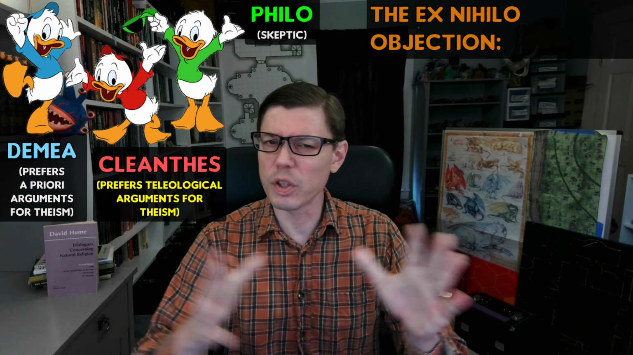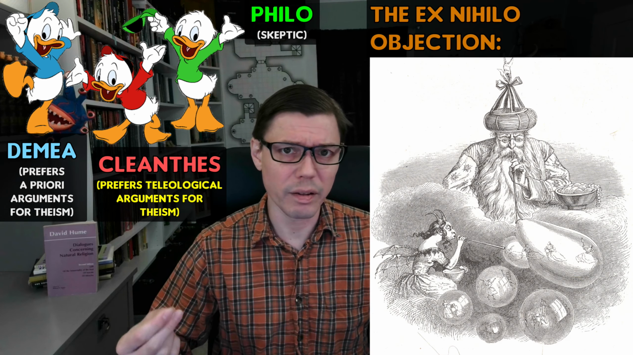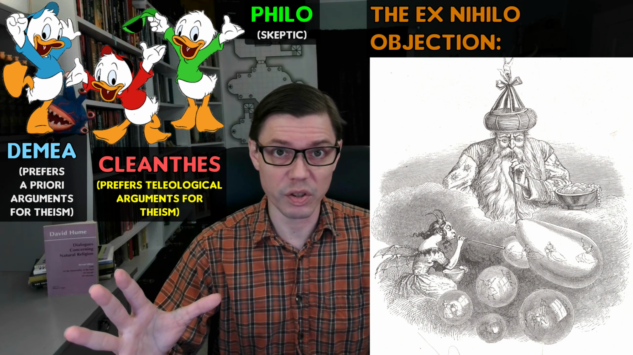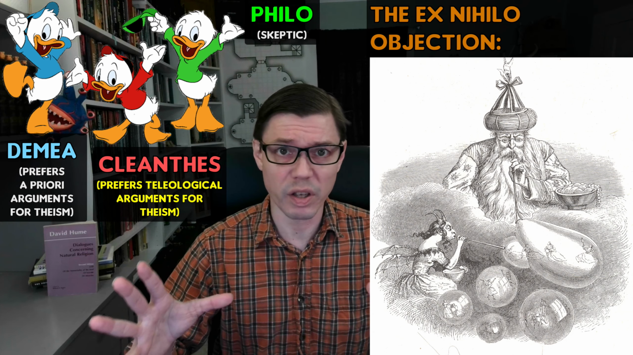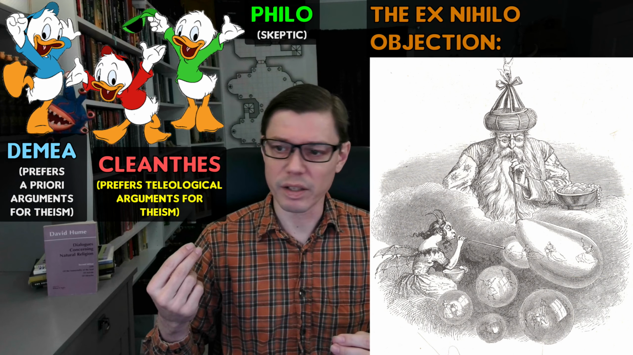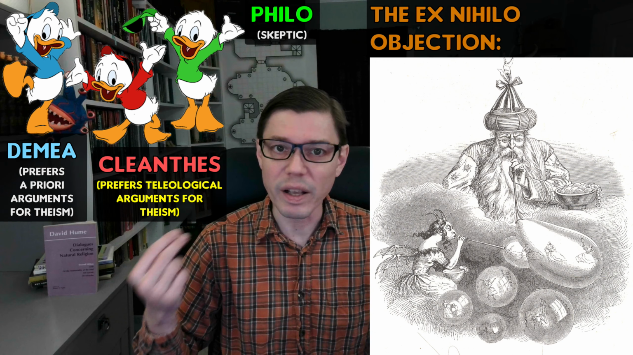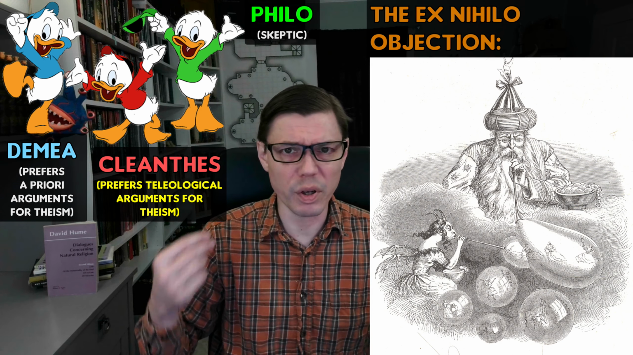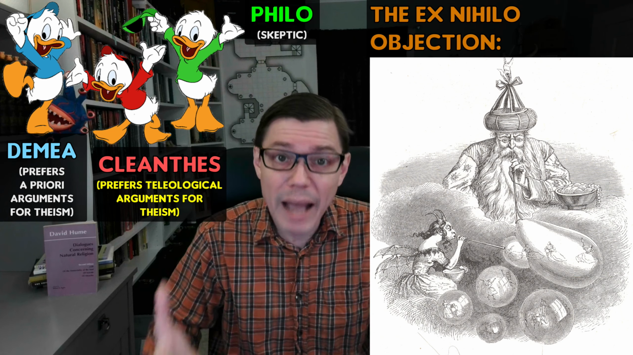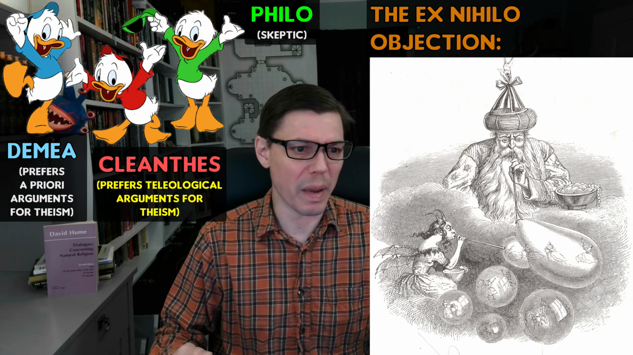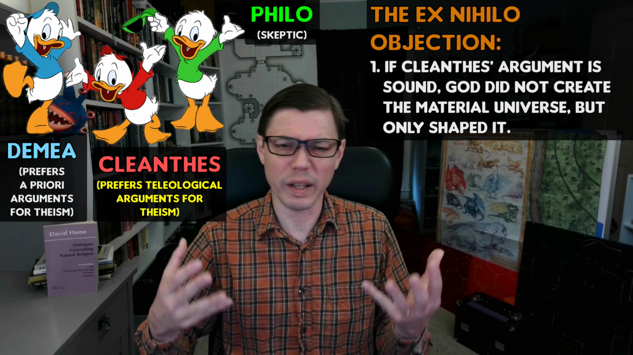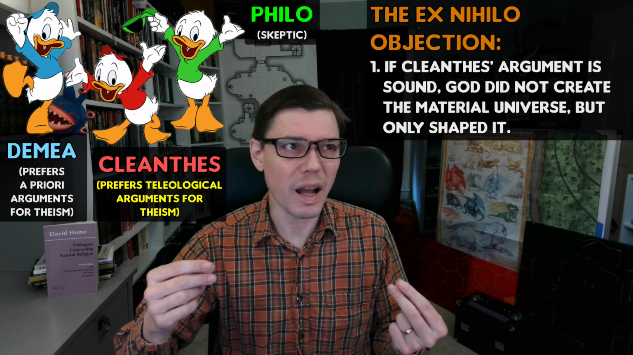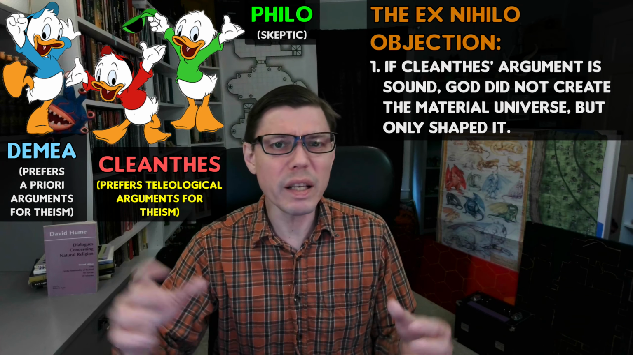And finally, we have the ex nihilo objection. This one's rather simple. We ordinarily think that God is the creator of the universe. In other words, we normally think that God made the matter of which the universe is composed. Cleanthes' argument, however, says that the universe was produced in the way that inventions are produced. But when an invention is produced, the inventor does not make the matter that their invention is made of. The watchmaker does not make the metal of which the springs and the cogs are constituted. So if Cleanthes' argument is sound, God did not make the matter of the universe, but only sculpted it.